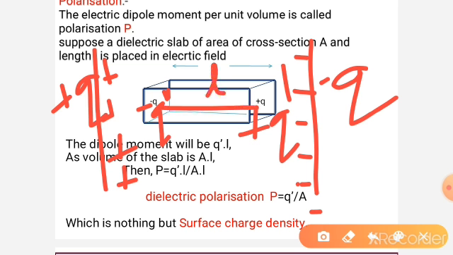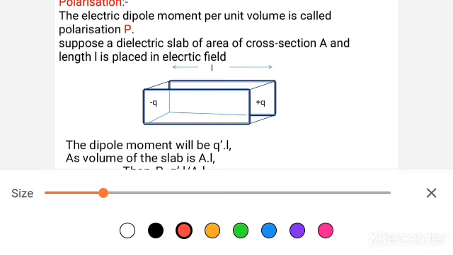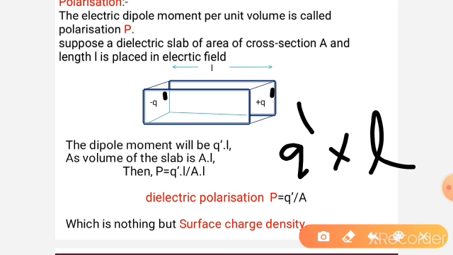Then what is the dipole moment? Dipole moment is equal to the separation between the two, times the magnitude of the two charges, that is q prime, minus q prime, plus q prime. So the dipole moment mu is equal to q prime into L. This is the dipole moment mu.